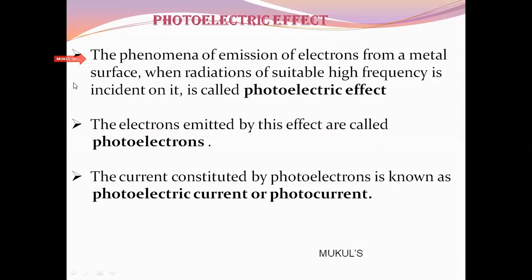The electrons emitted by this effect are called photoelectrons, and the current constituted by these photoelectrons is known as photoelectric current or photocurrent. Similarly, the definition of the photoelectric effect is the phenomenon of emission of electrons from a metal surface when radiation of suitable high frequency is incident on it. This frequency must be greater than the threshold frequency.